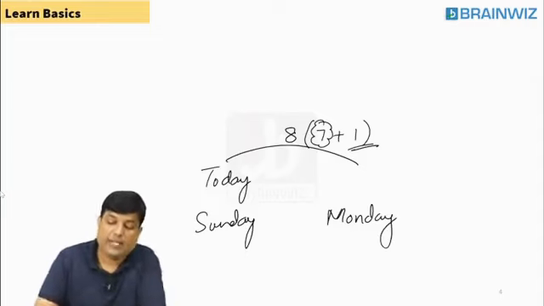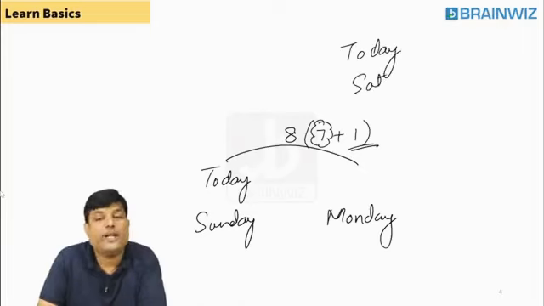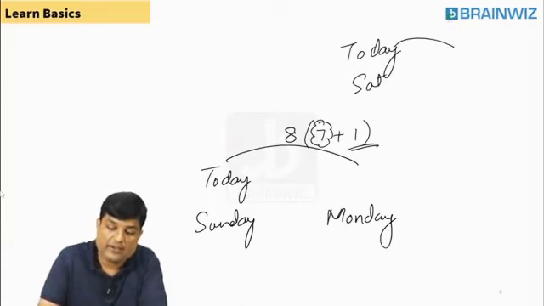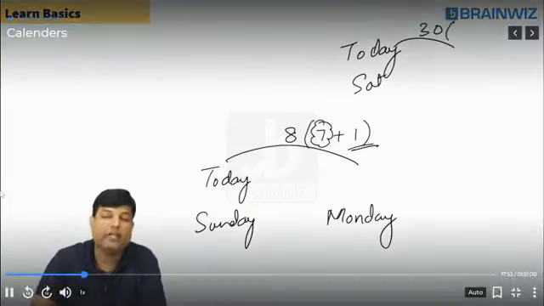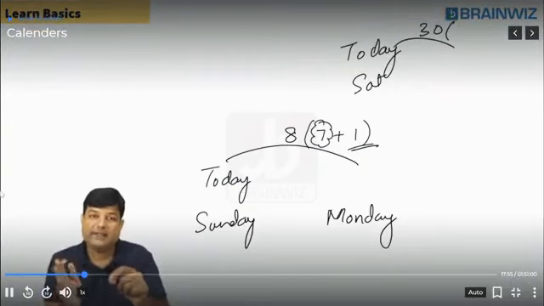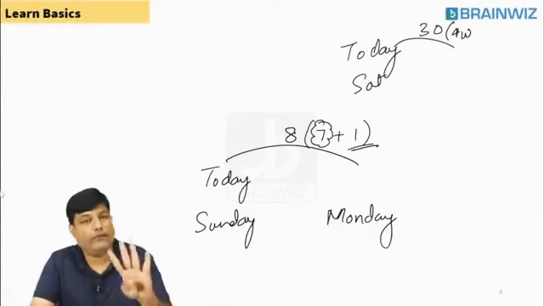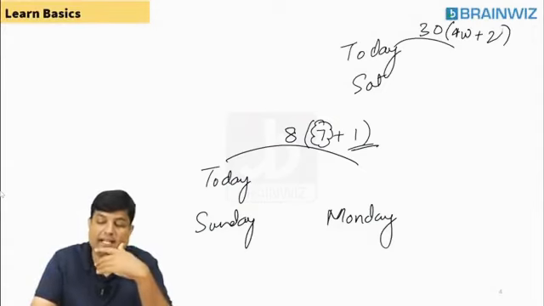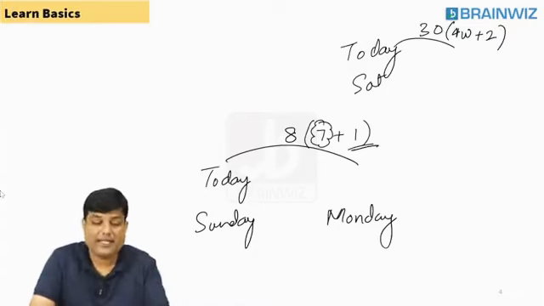For example, today is Saturday. Could you please tell me what is after 30 days? Come on, students, you know that. You can clearly say that. 30 can be divided as 7, 7, 7, 7. How many 7s are there? 4. 4 sevens are 28. 4 weeks are there, plus extra 2 days are there. Try to understand, Nehal. 2 extra days are there. Are you understanding everything? Clear?